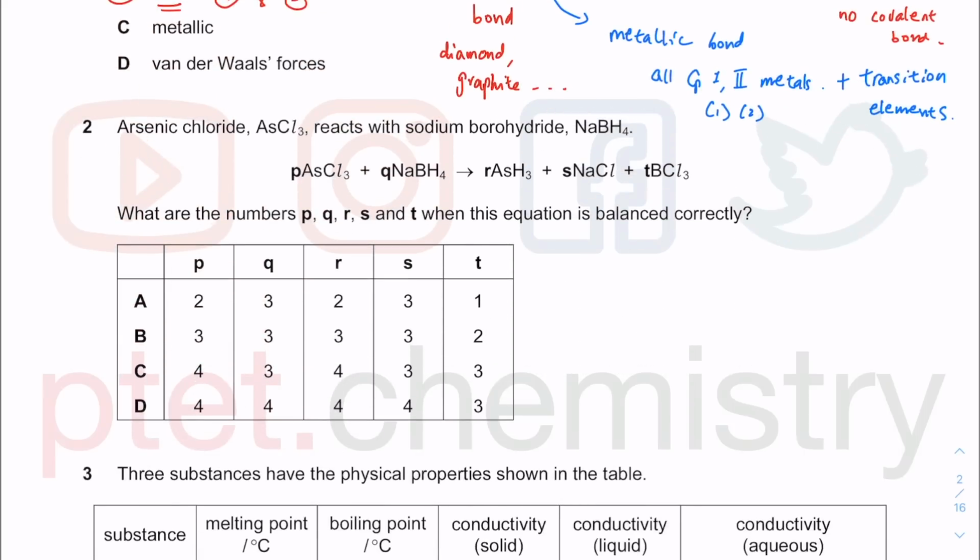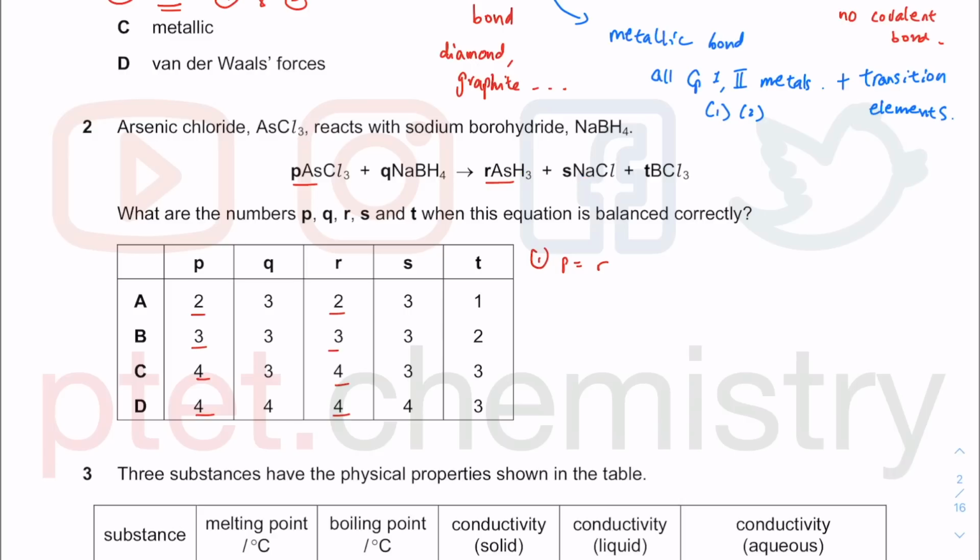Question 2 is about balancing equations. If I were you, I would try and balance it from scratch, I guess. What do I see? I see there are chlorine here, but there's chlorine there and chlorine there, so that's not going to be nice at all. But the arsenic is something I can relate to, so P must be equal to R. So that one is okay because of balancing the arsenic.